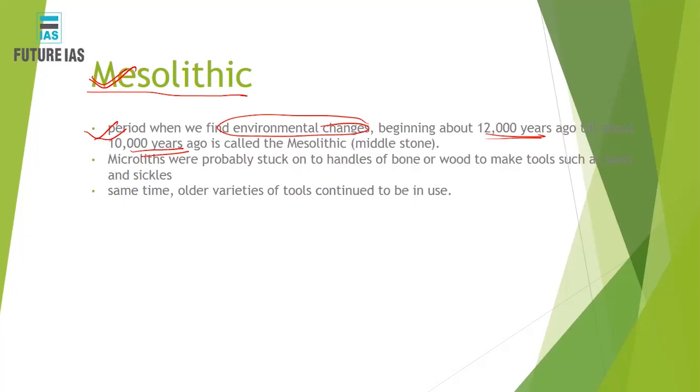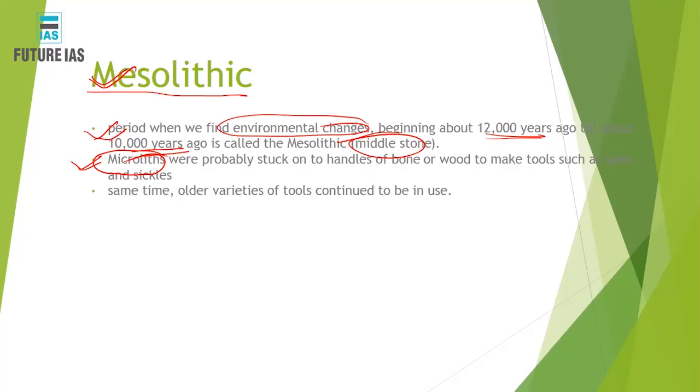Because of that, a different culture evolved. This culture was known as Mesolithic or Middle Stone Age. Now, this Mesolithic period also has some tools which are known as microliths. You must understand these microliths were also made of flint stones. Apart from that, they were also made of bones and wood. So these tools mainly consisted of bone and wood, right? And a small amount of tools made of stone also continued. But you must understand these tools became finer, more adaptive in nature, so that people could use them very efficiently.